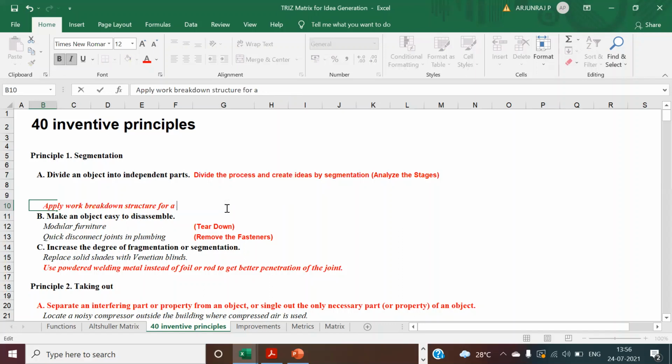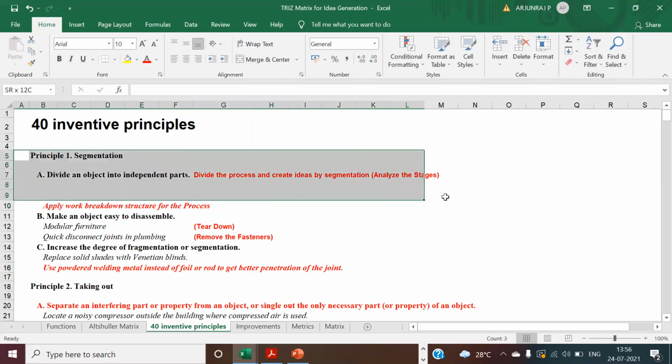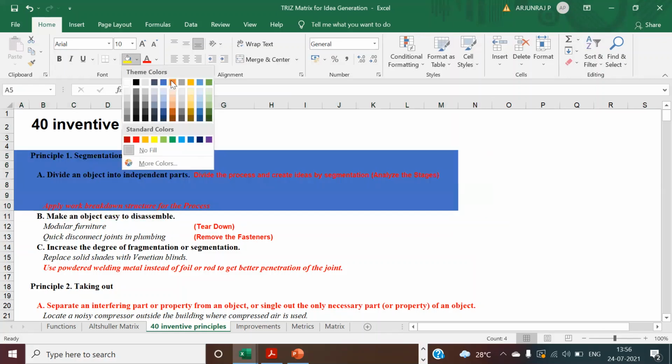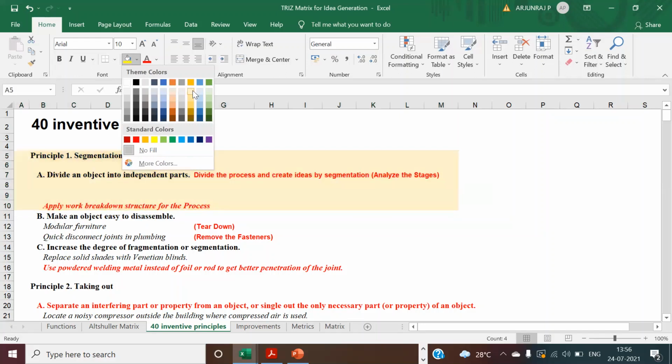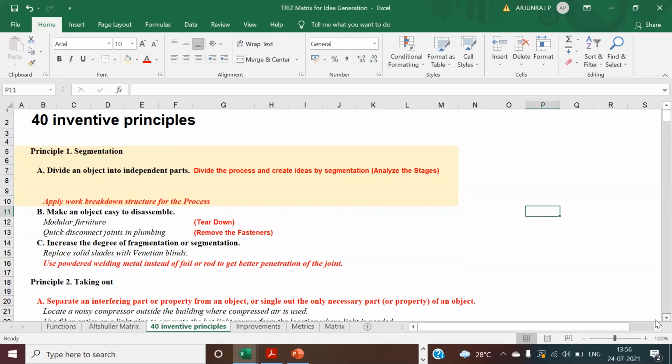So here is a process, right? So for a process you try to use it. When you apply this one, you are going to complete the first stage. The first stage is nothing but the first principle, which is segmentation. Okay, what is the second principle? Still you have two more.